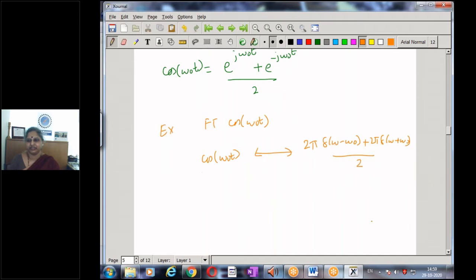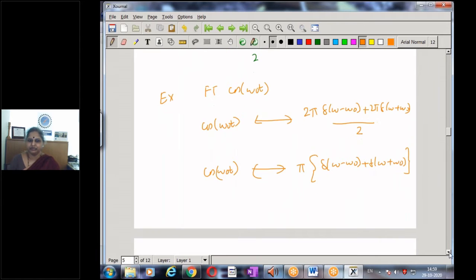So we have the result that cos omega naught t has a Fourier transform pi times delta omega minus omega naught plus delta omega plus omega naught.